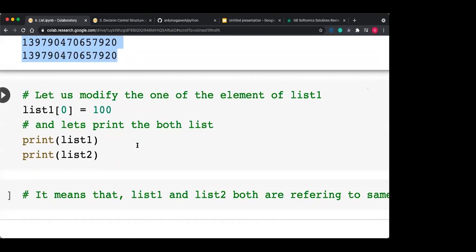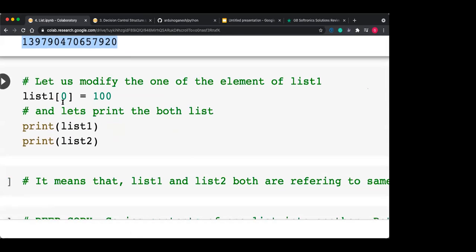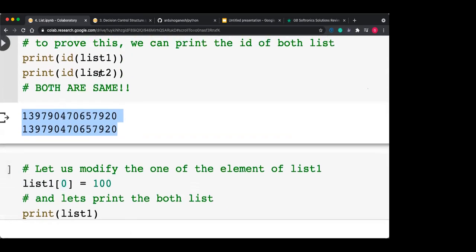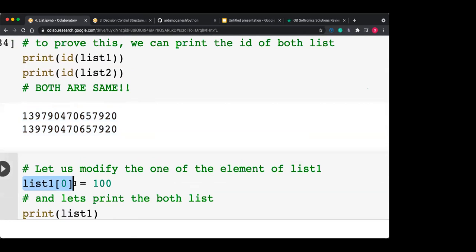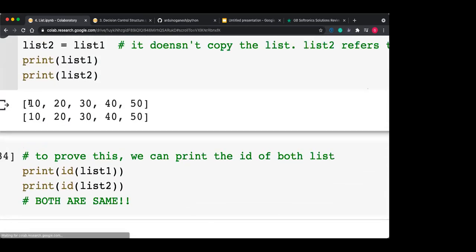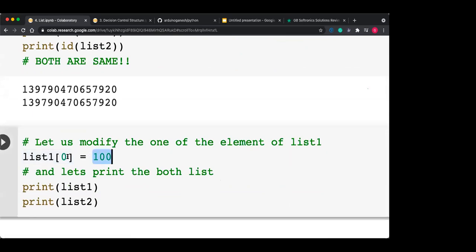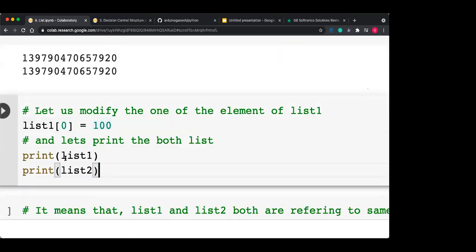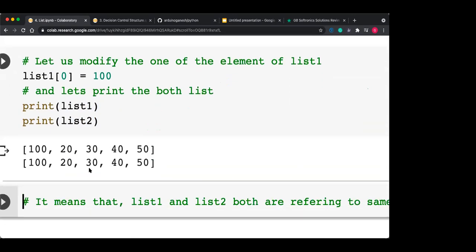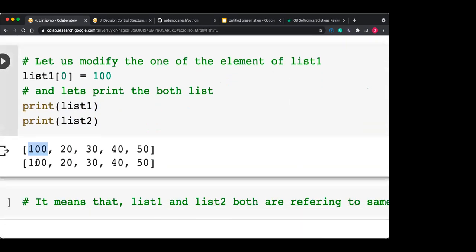So let us modify one of the elements of list 1. There are two references, list 1 and list 2. I am modifying the first number, that is this 10. The 10 I am modifying to 100, because I am accessing the 0th index. So if I do list 1 of 0 equal to 100, and then print list 1 and list 2, what does it print? Yes, both print the first element as 100.